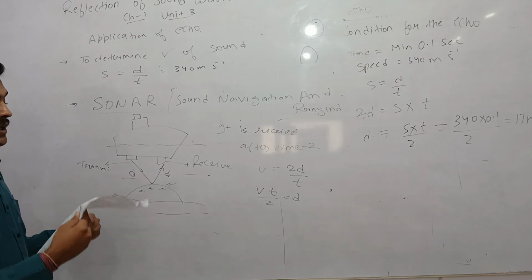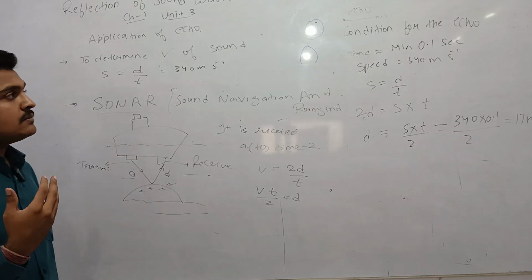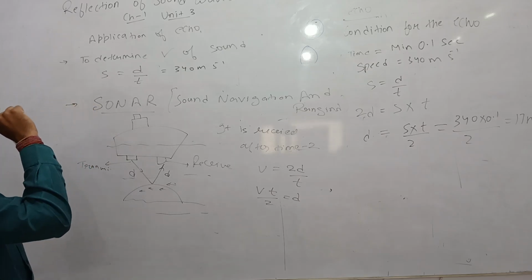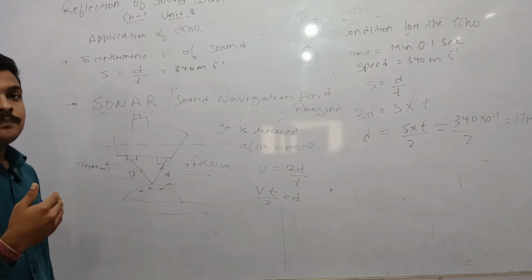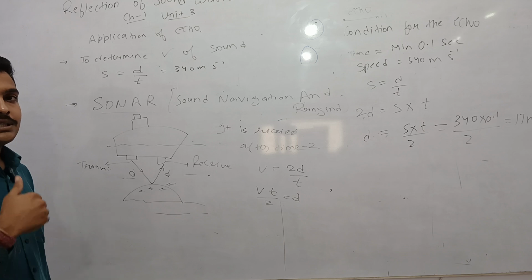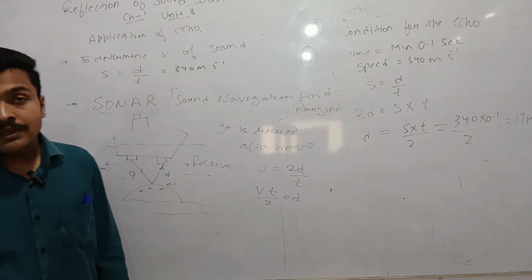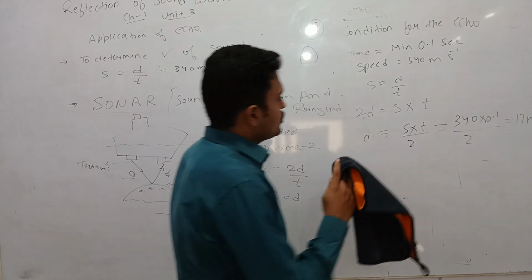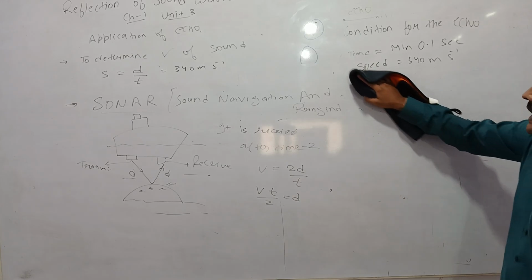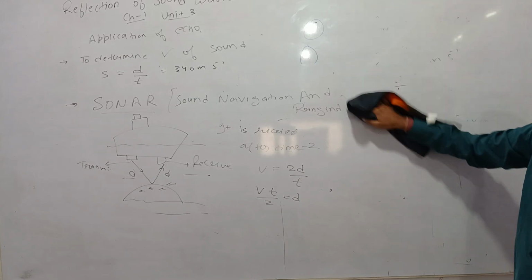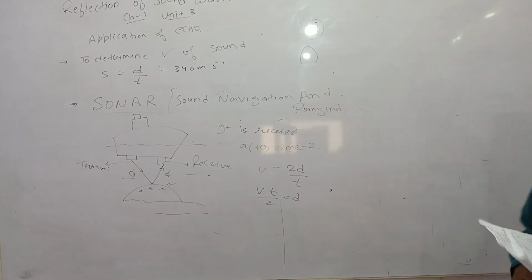Another application is ultrasound. Ultrasound is also an application of echo. We send ultrasound waves, which have a frequency of more than 20,000 hertz. Human ears can hear from 20 hertz to 20,000 hertz. Sound of frequency less than 20 hertz is infrasound, and sound of frequency more than 20,000 hertz is known as ultrasound.